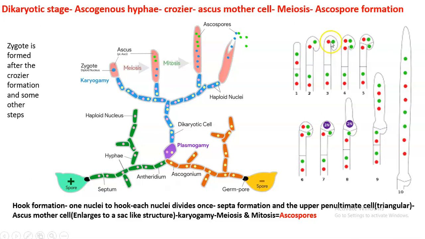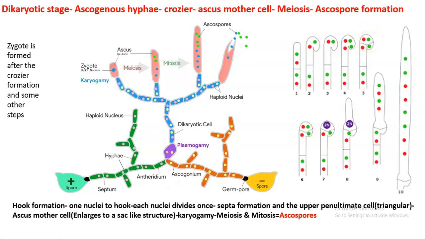Now each of the cells will be dividing. The red became 2 and the green became 2. Now there will be septa formation. Now there is a hook cell, a normal hyphal cell, and a penultimate cell. This is the ultimate cell. This is the penultimate cell. At this penultimate cell, something will happen.